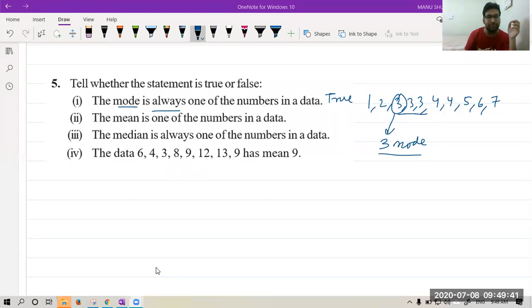Okay. Second statement. The mean is one of the numbers in data. It is very important.